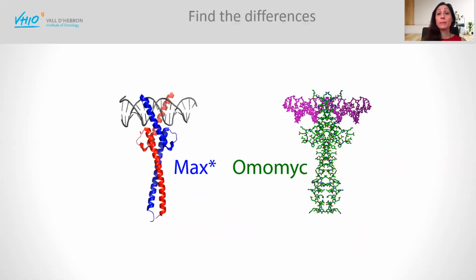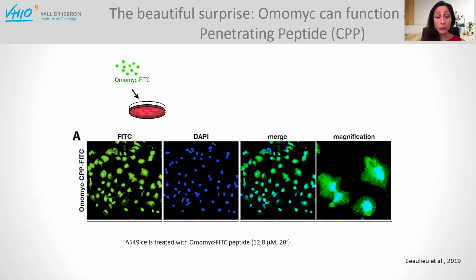So we thought that MAX-star and MYC were very similar, not only in terms of sequence but also structure. And so we thought that if MAX could penetrate cells, maybe MYC could do it too. If not, we could modify MYC to make it more similar to MAX and achieve the same result. So I had the enormous luck to be able to hire somebody from Pierre Lavigne's lab, Marie-Ève Beaulieu, who came